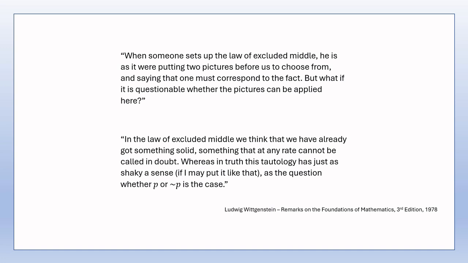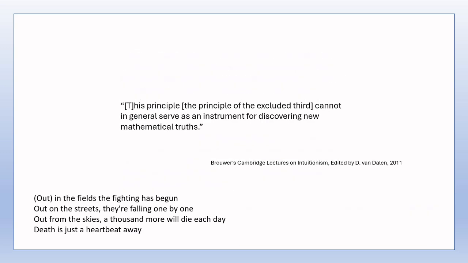Of course, even to Intuitionists, if a proposition has been proved true, then it's true, and if its contradictory has been proved true, then it is true, provided that the proof proceeds along lines of reasoning acceptable to Intuitionists, which I'll say more about later in this video. But if neither a proposition nor its contradictory has been proved true, then we cannot simply say that the proposition must be true or its contradictory must be true. In Brouwer's Cambridge lectures we see, this principle, the principle of the excluded third, cannot in general serve as an instrument for discovering new mathematical truths.